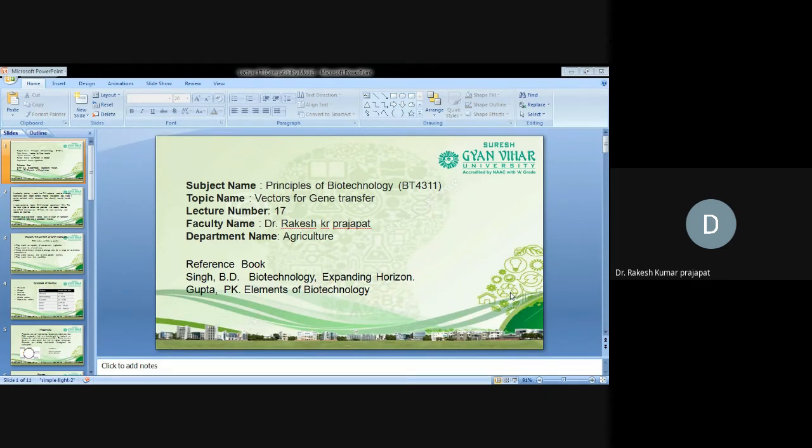Yes. Good morning, everyone. So today's class is about vectors for gene transfer. Different classes of vector. What is a vector? Why do we need the vector? First, we need to understand why we need to transfer a gene from different sources.